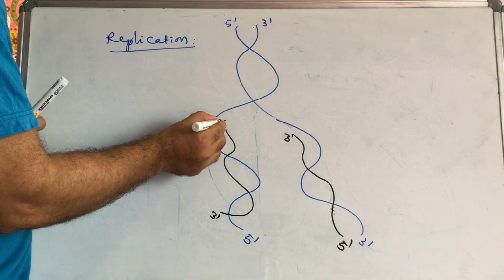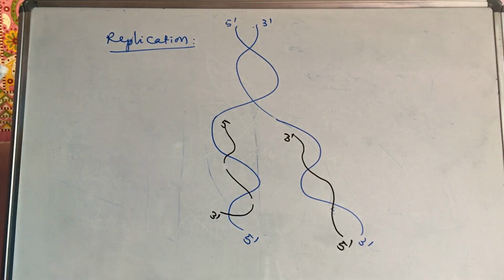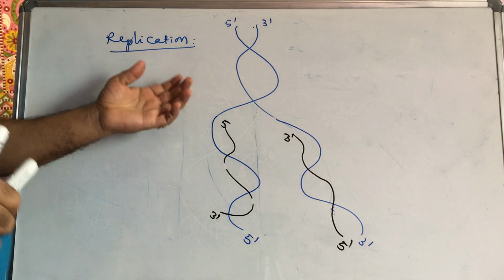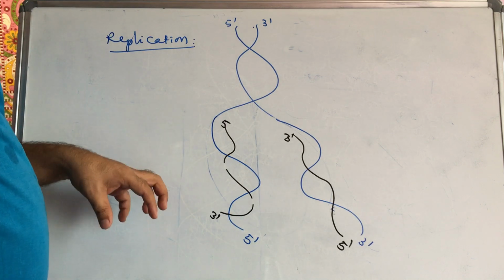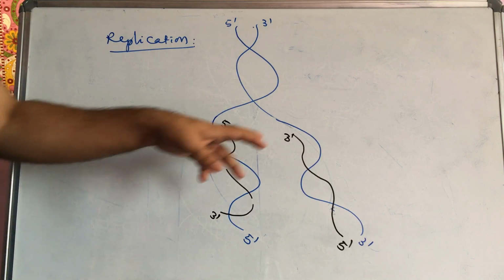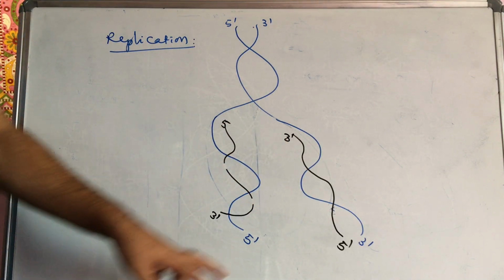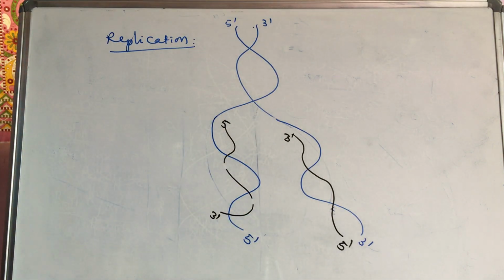On the other strand it is not continuous, it is discontinuous. These discontinuous nucleotides will later be joined together by the DNA ligase enzyme, but the other will be continuous. That's why daughter DNA preparation is always in the 5 dash to 3 dash direction.